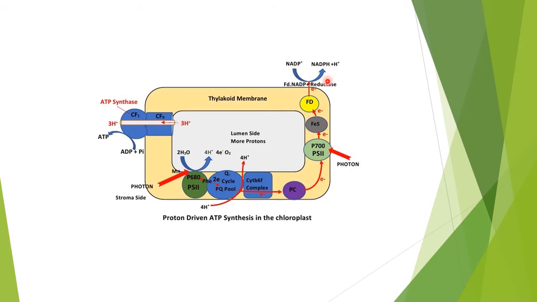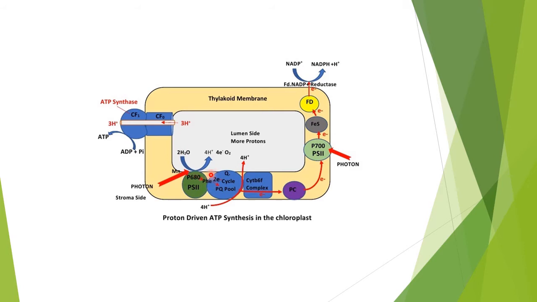We have seen this mechanism, which is also called the Z-scheme. This is photophosphorylation. Whenever there is photon excitation of this system, at the same time there will be excitation of photosystem I also by a photon. Both will be deficient in electrons, and the electrons will be given by water.